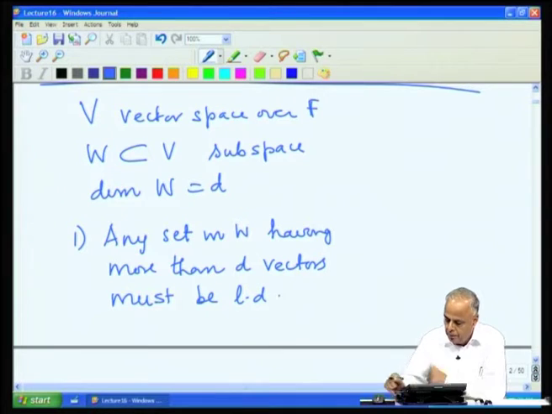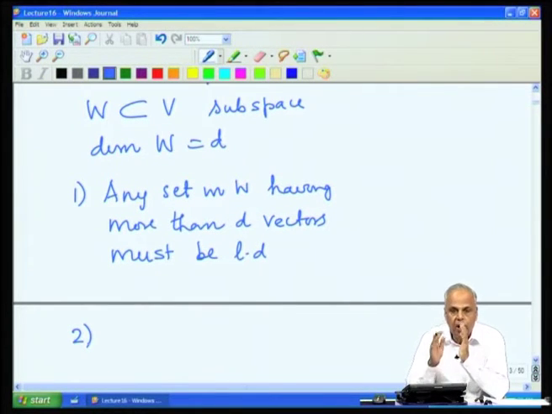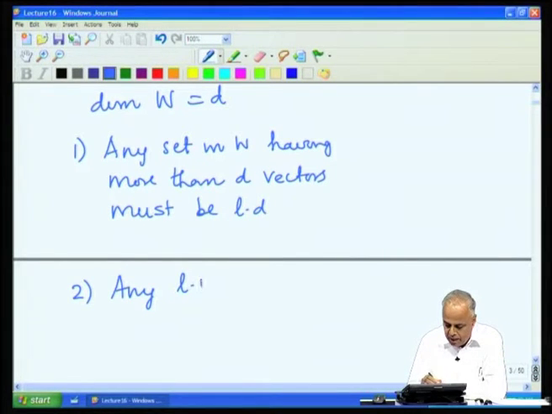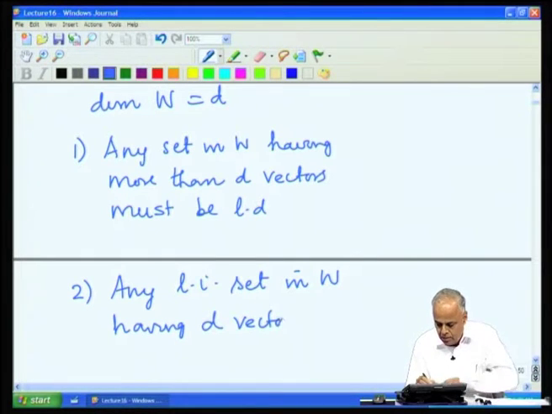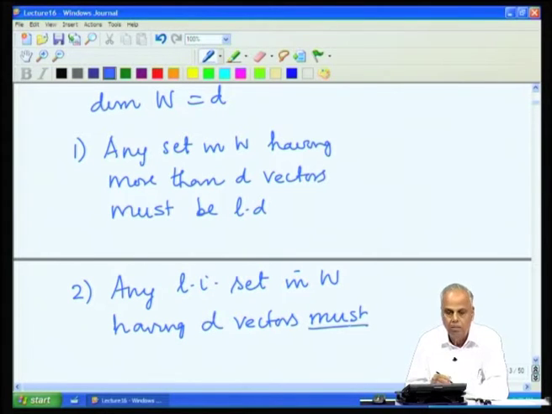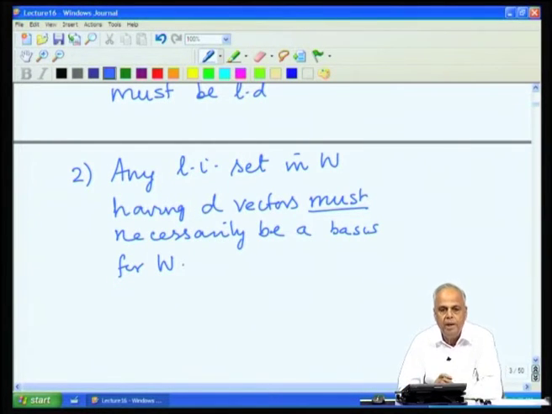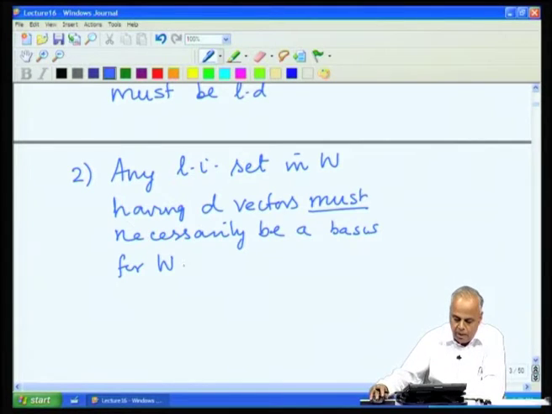And more importantly, if you have D linearly independent vectors, they must necessarily form a basis for W. So, any linearly independent set in W having D vectors must necessarily be a basis for W. So, in a D dimensional space, any D linearly independent vectors will automatically form a basis.